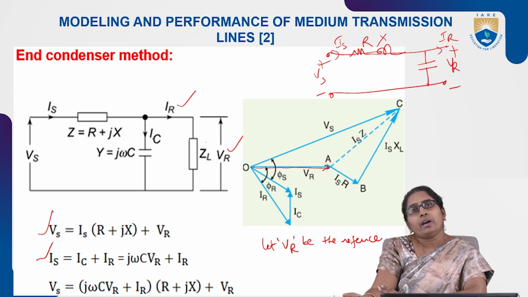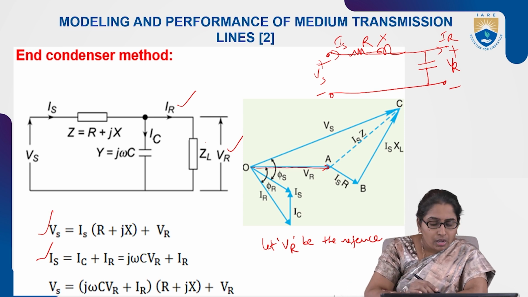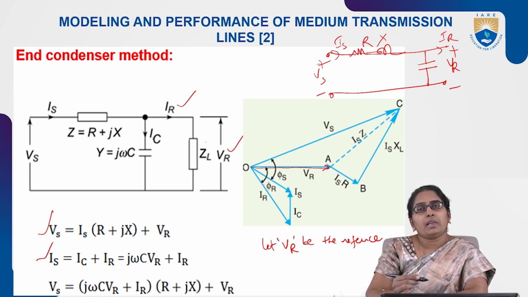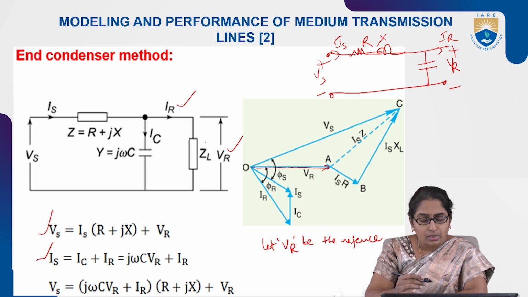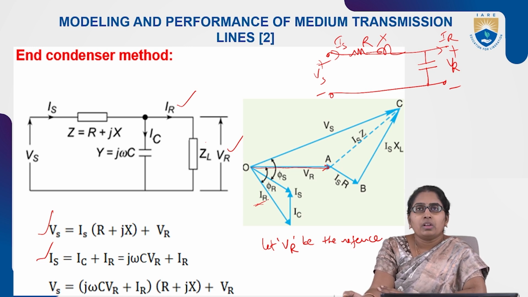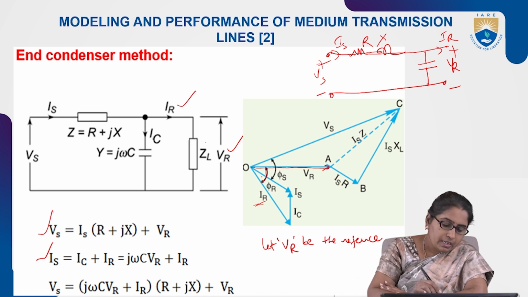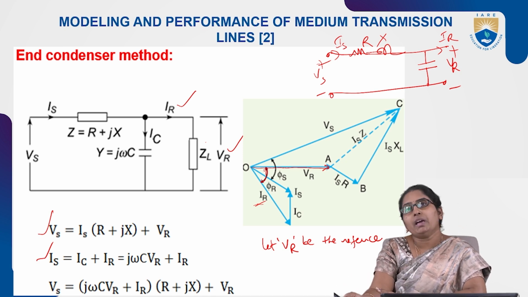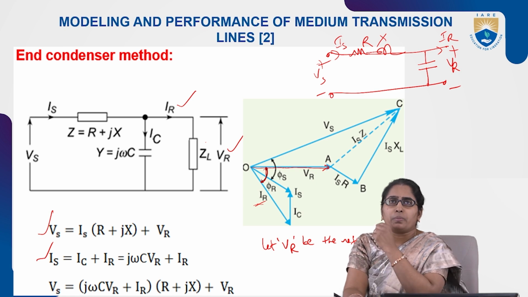So draw IR at a lagging angle phi r. That is the first current, IR, shown on the reference vector VR by showing the lagging angle phi r.